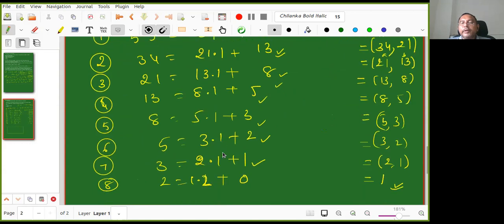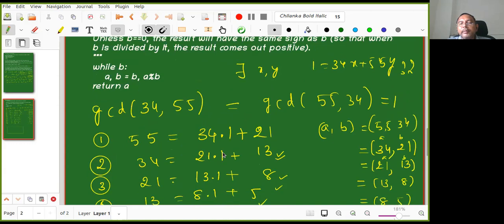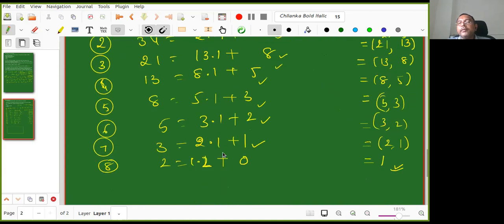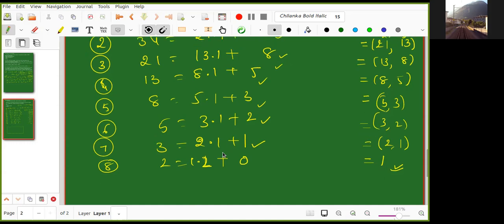How many of you can tell it? No problem. Somebody able to see that this proof can be done from here? Yes, sir, I think. Please, can you help? Shubhamay, how can you go? One minute, I'm thinking. See, from this step, what can we write? I want 1 equal to 34 into x plus 55y. So from this, can you say something? We can back substitute all this and go in reverse.